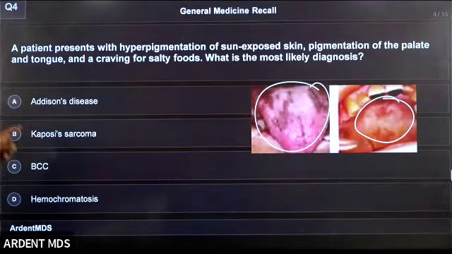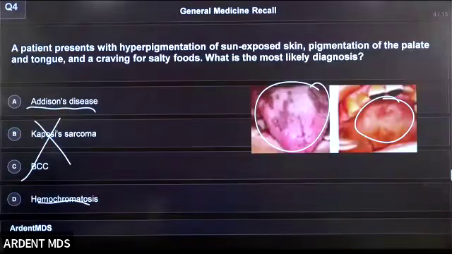Usually in hemochromatosis you can see pigmentation, but it is a bronze pigmentation. But again, there is pigmentation you can see in Addison disease. You cannot say pigmentation in Kaposi sarcoma and basal cell carcinoma.